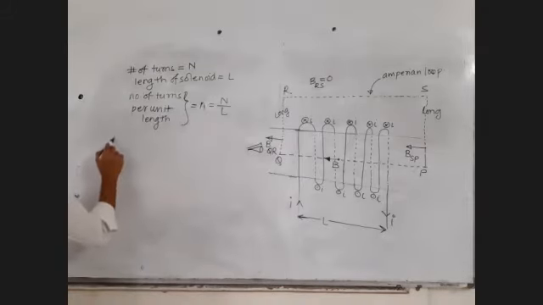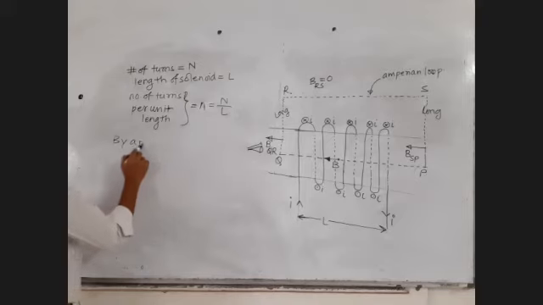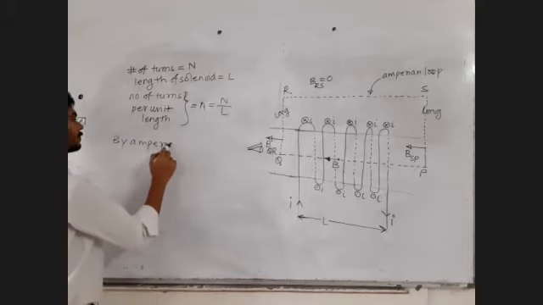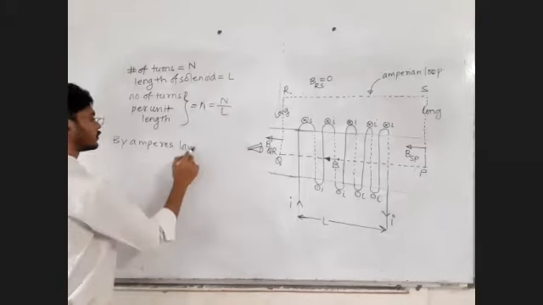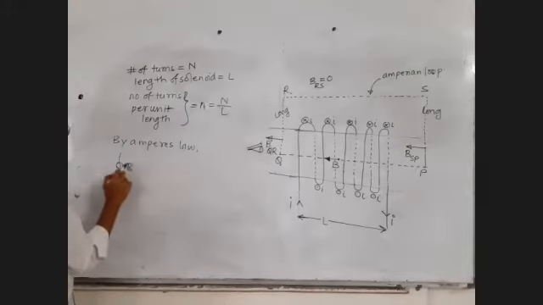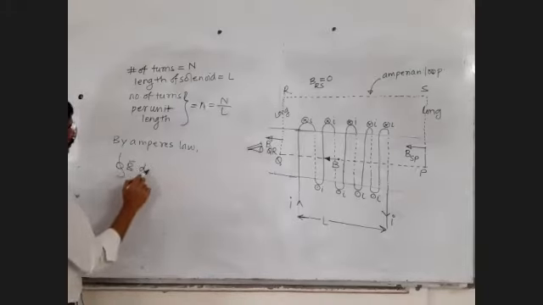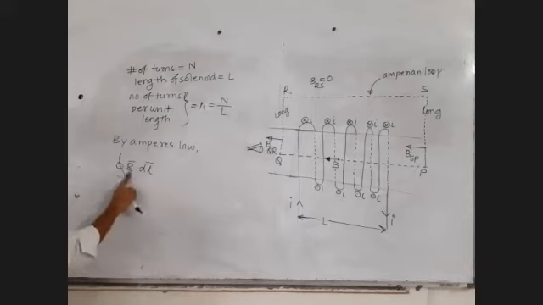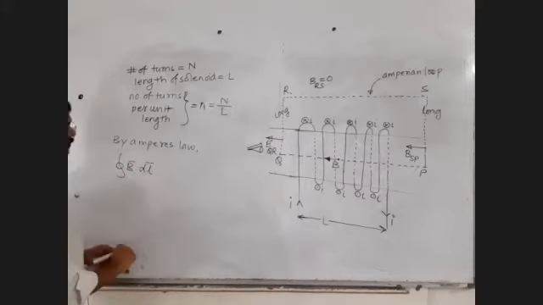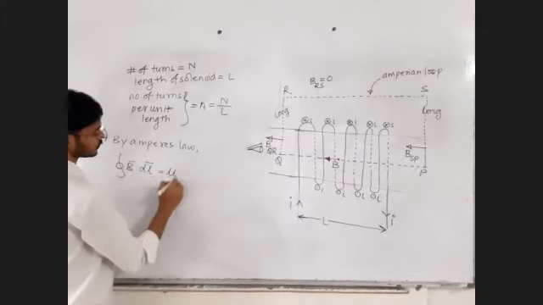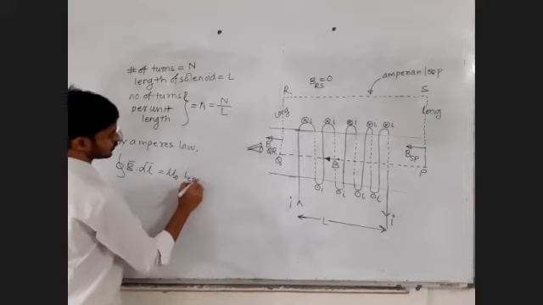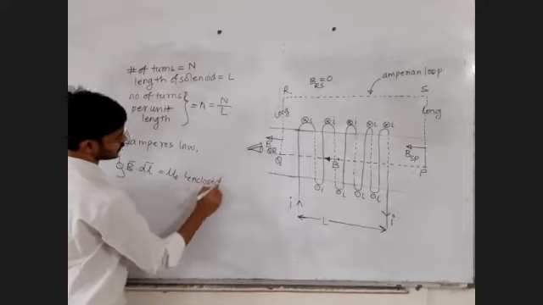So by Ampere's law, write down: the line integral of the magnetic field over the closed path, closed integral B bar dot dl bar, is equal to mu 0 times I enclosed.